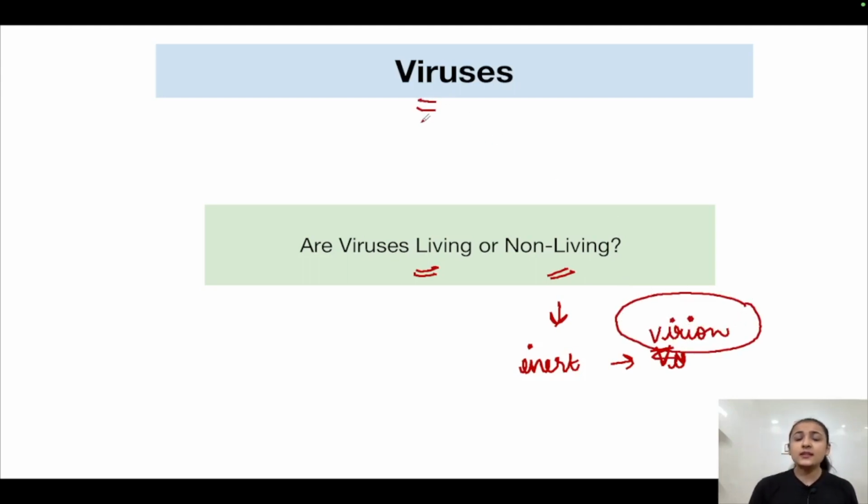The whole process in which they infect the host cell, at every stage, we call the virus. So virus is the broad term, but specifically when they are present outside the host cell in the inert and crystalline state, that particular stage is known as a virion. Overall, at any stage of a viral infection, we will call it a virus, but that particular state is called a virion. So viruses can be considered as both living and non-living, depending upon where they are in their life cycle.